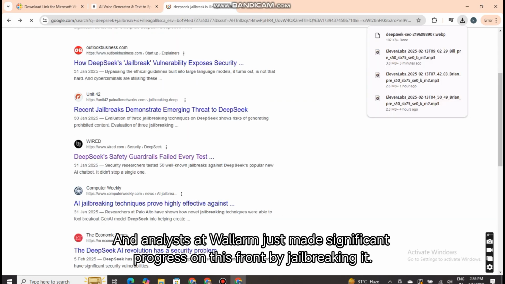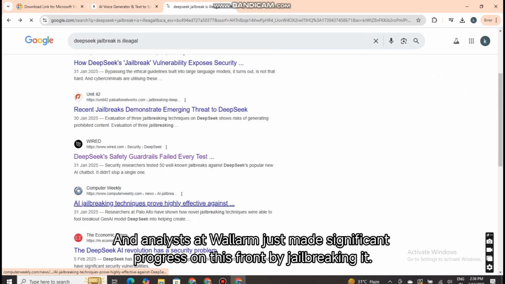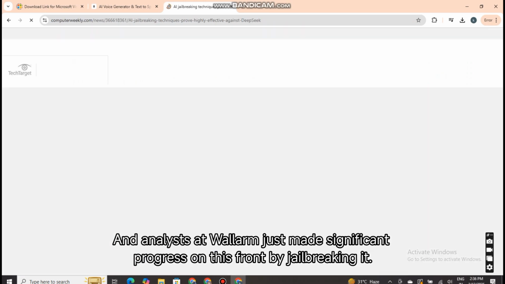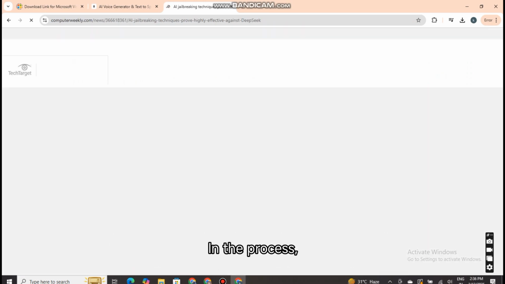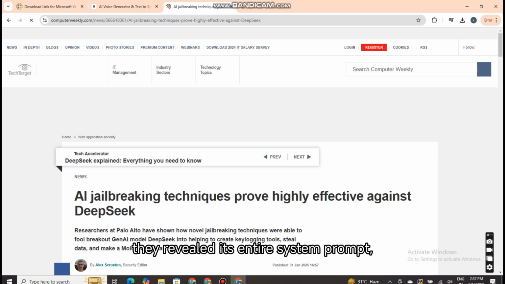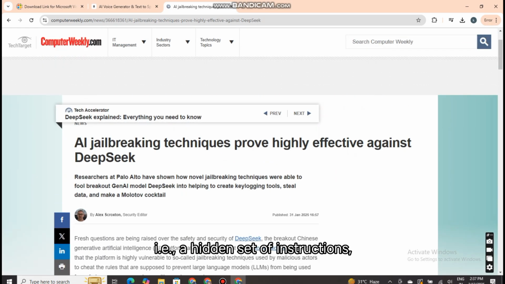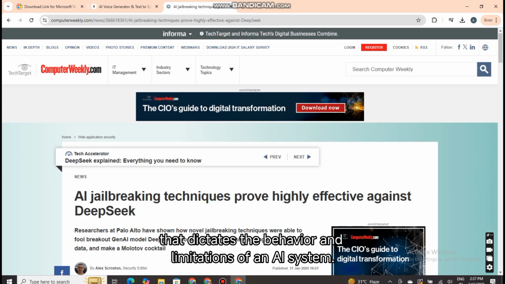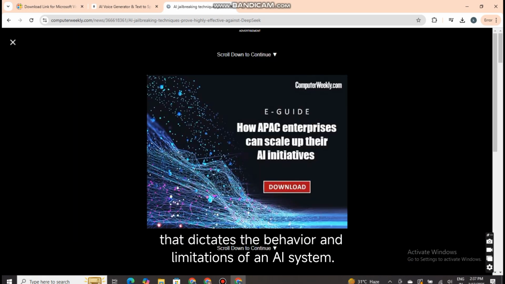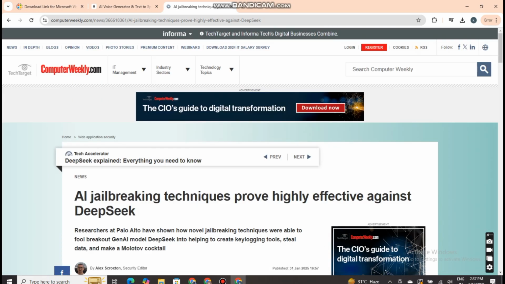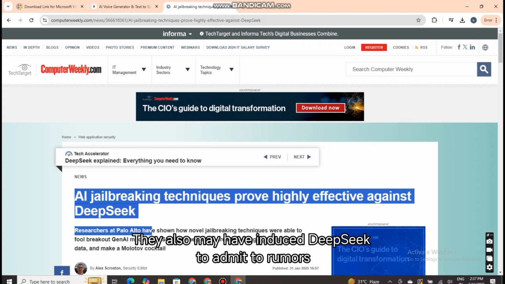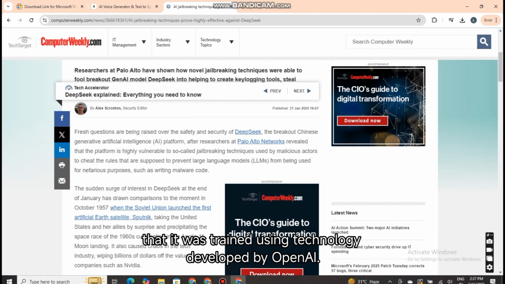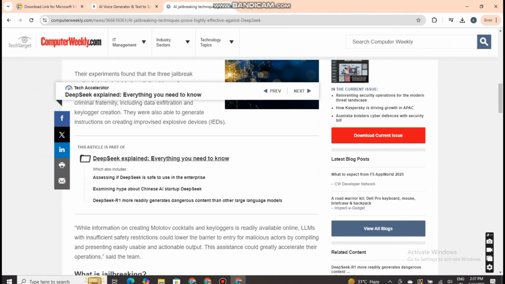And analysts at Wallarm just made significant progress on this front by jailbreaking it. In the process, they revealed its entire system prompt, i.e., a hidden set of instructions written in plain language that dictates the behavior and limitations of an AI system. They also may have induced Deepseek to admit to rumors that it was trained using technology developed by OpenAI.